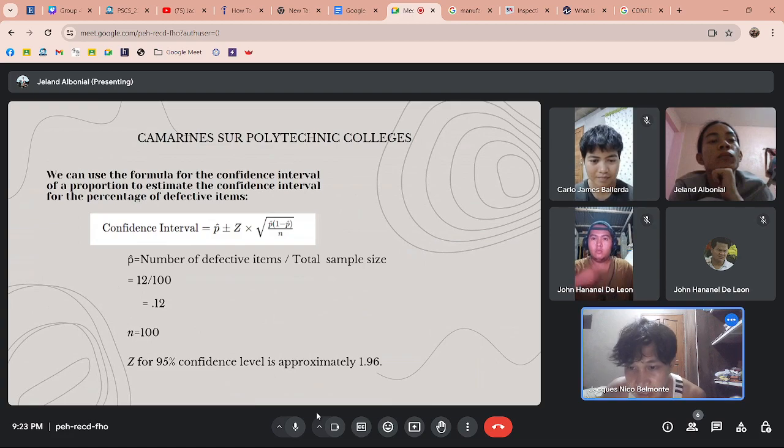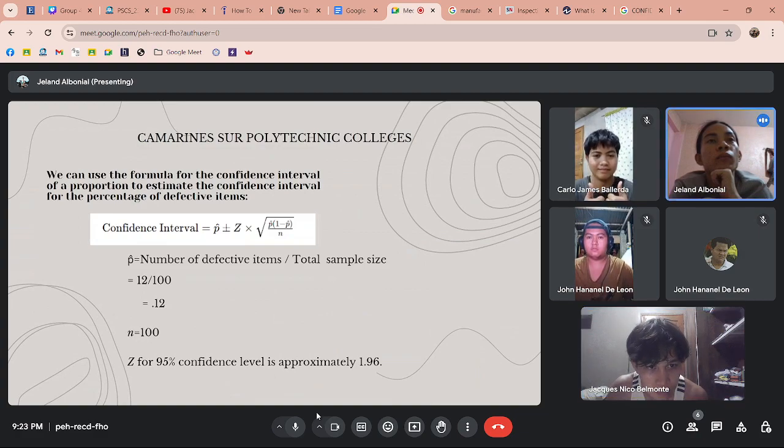Wherein the n represents the sample size, which will be 100. And the z score for a 95% confidence level is approximately 1.96.